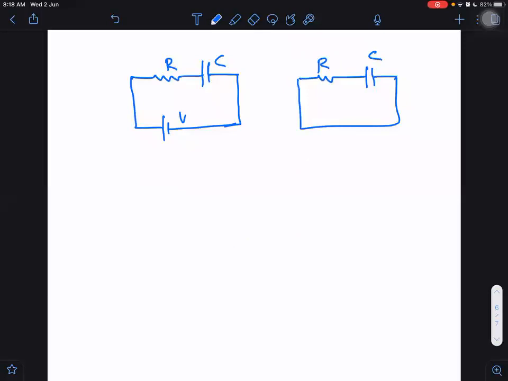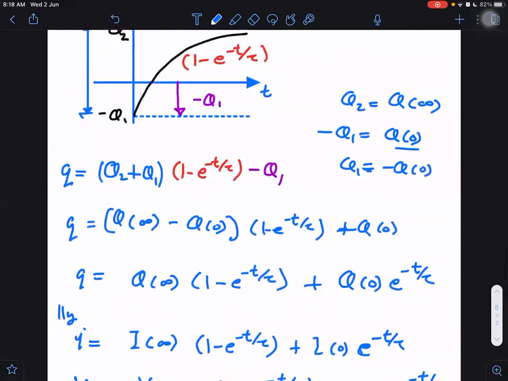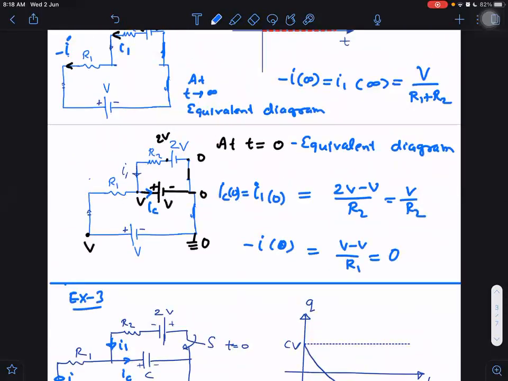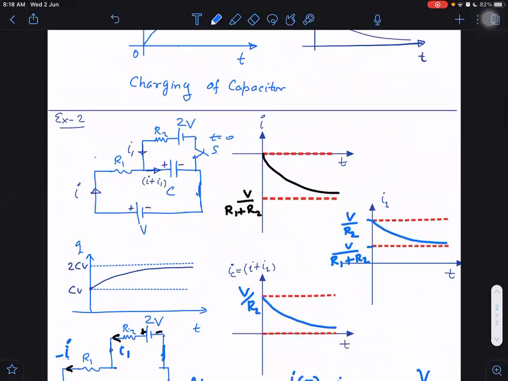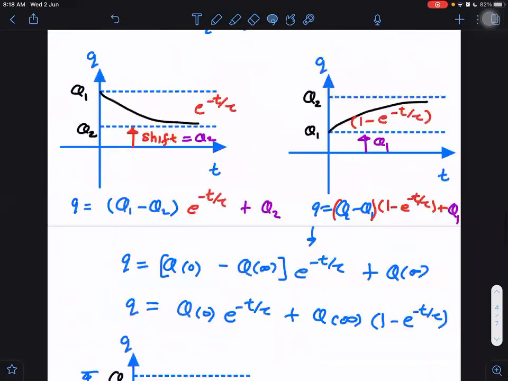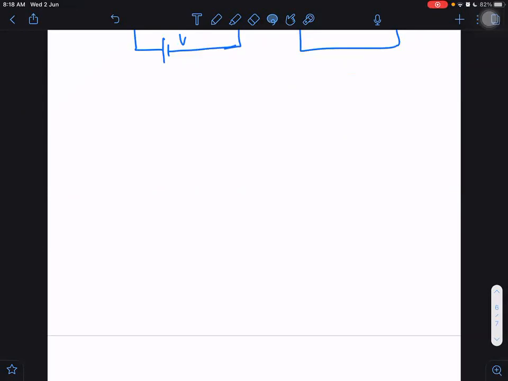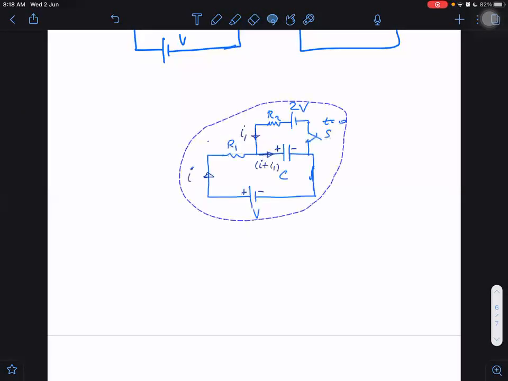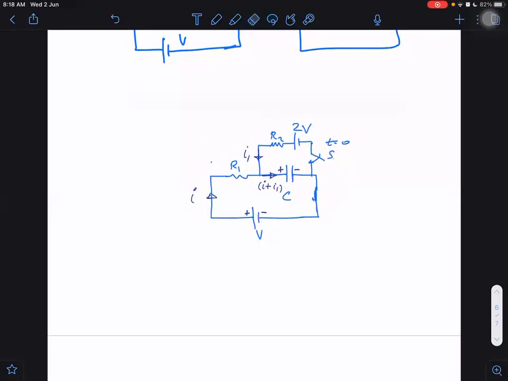So one other example, last example only, which was that first example, this one here. Let me take it again from here and put it in this place. What I want now, I want to make the time constant diagram. What is the diagram for the time constant? The diagram for the time constant is to take the battery like a short circuit.